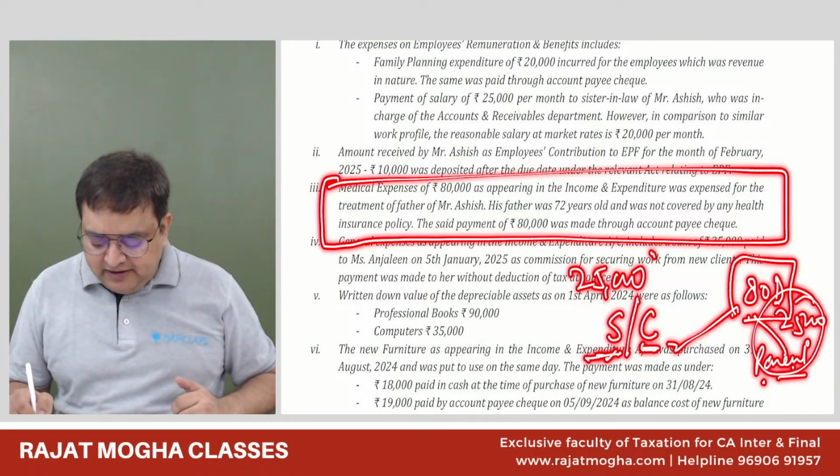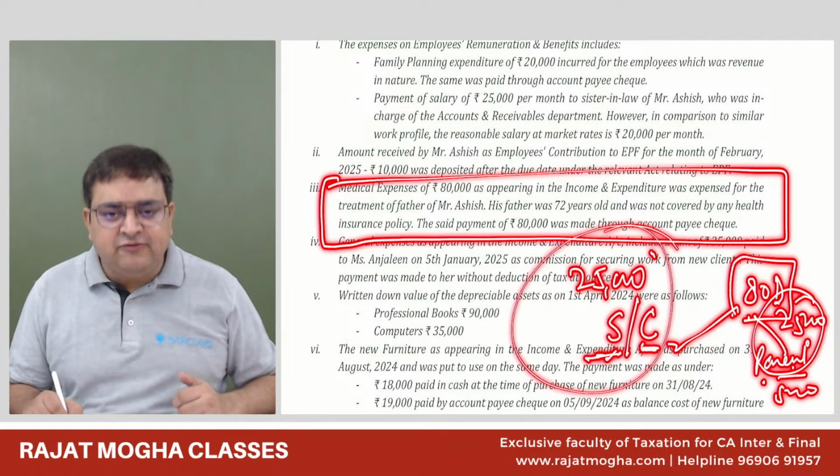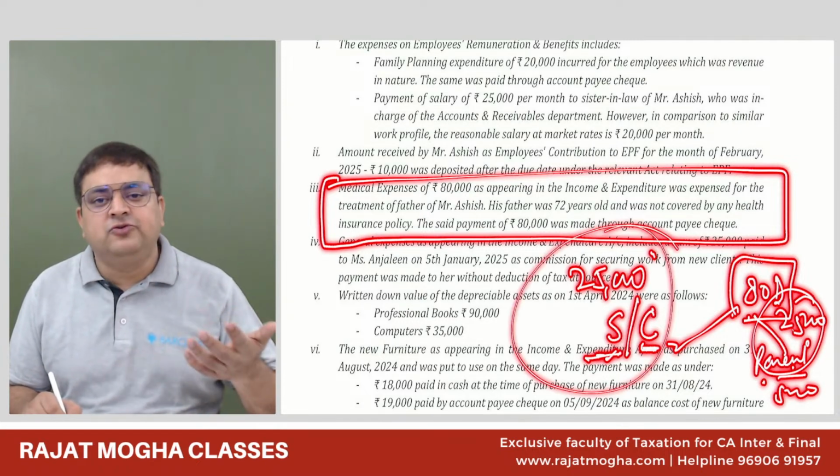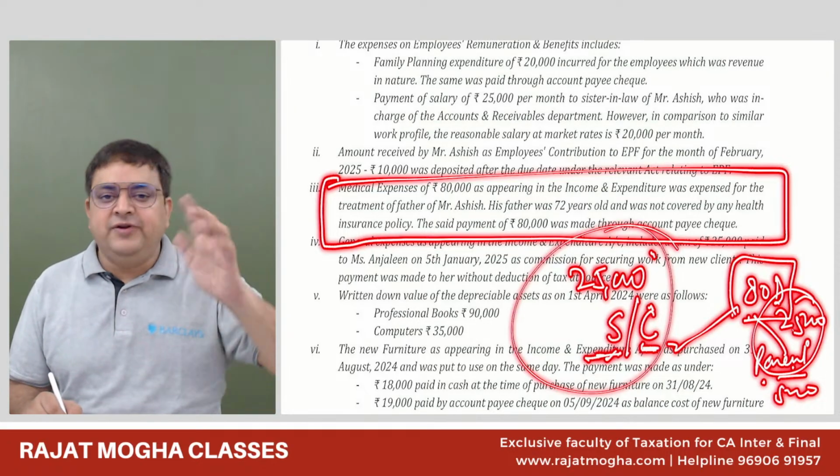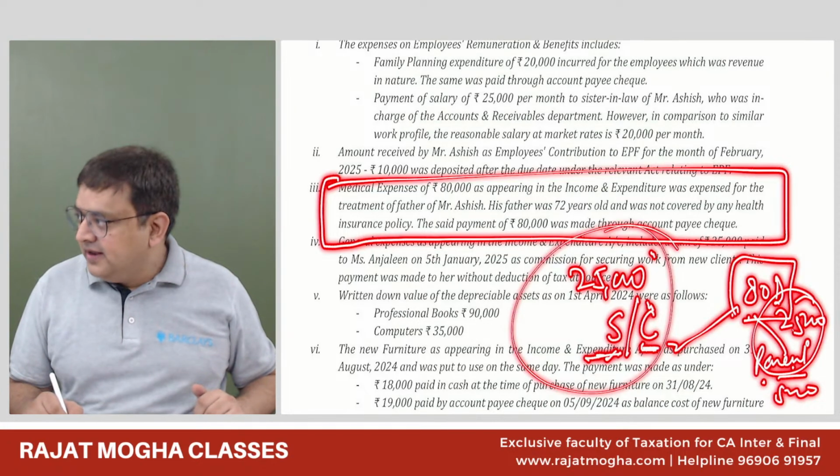So this will increase to 50,000, and if the assessee himself or his spouse is senior citizen, it will also be increased to 50,000 rupees. Are you able to recall this 25,000 and 50,000? Yes, sir.